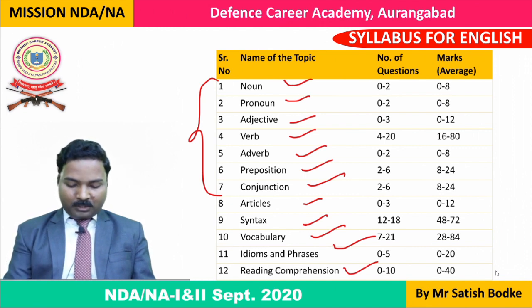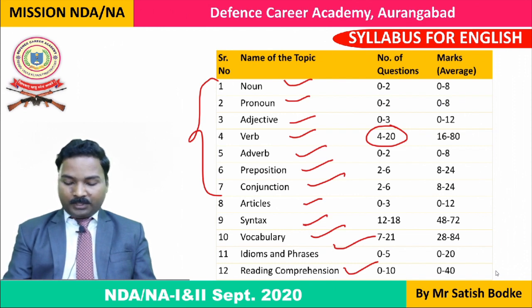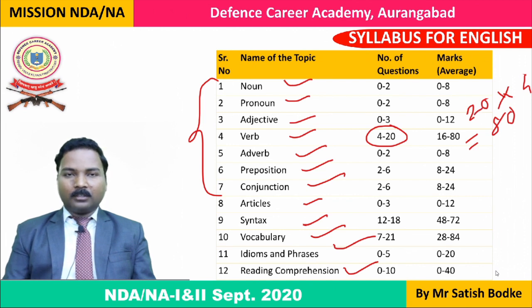If you see here, verb is the most important topic on which the most questions are asked. Minimum 4 and maximum 20 questions have been asked on verb, so it is having a greater weightage. If 20 questions are asked on verb, it is 20 into 4. Okay, each question carries 4 marks. That's why 20 into 4 is equal to 80 marks out of 200. Only the chapter of verb will cover your 80 marks in NDA written examination in the subject of English.